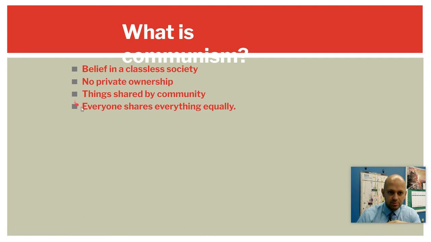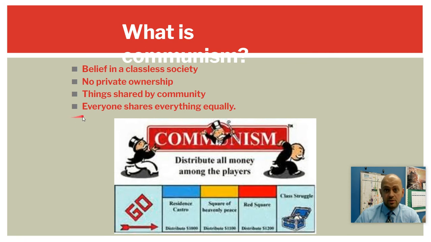So this is like the textbook definition. This is what China wanted to kind of apply to themselves, and they made huge changes to do that. Now, again, that's what they wanted to do. That's not necessarily how it all turned out, but this is basically the textbook definition of what communism is. So if you think of communism as a board game, this is obviously not a real board game, but the goal would be to distribute all money among the players. Where in the real board game, Monopoly, the goal is to have all of the money, all the property, and everyone else is bankrupt. So communism, in a way, is almost the opposite of the idea of the Monopoly game. Okay.